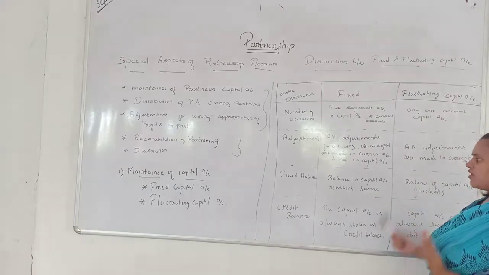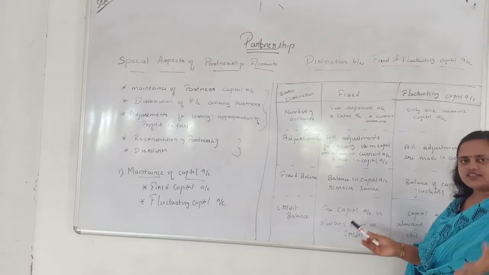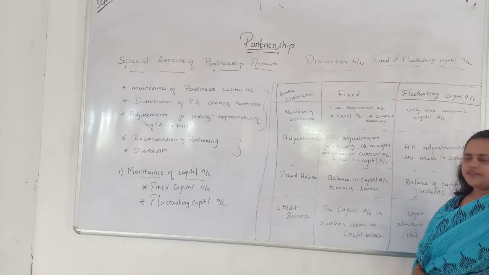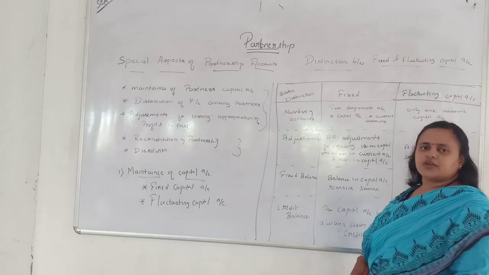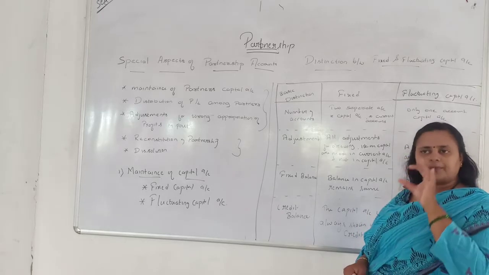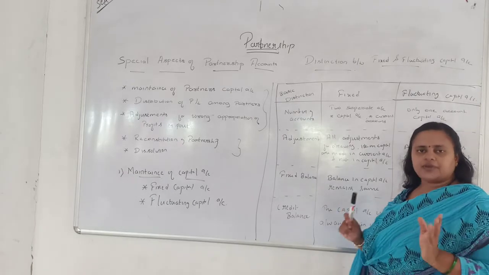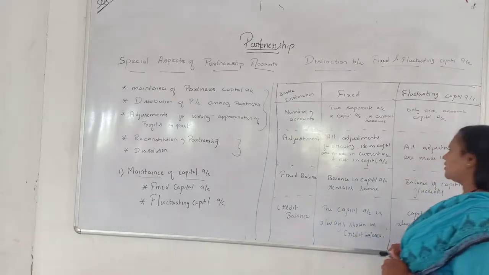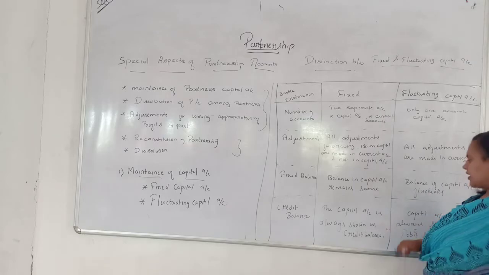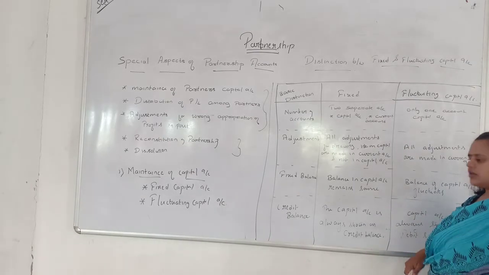All the adjustments, whatever is there, drawings, interest, everything is adjusted in the capital account itself. When you come to fixed capital, the capital balance remains the same because in the capital account nothing is added, only the capital he has brought. So it remains the same. But here it doesn't happen like that. Since everything is entered in a single account, it fluctuates year by year.